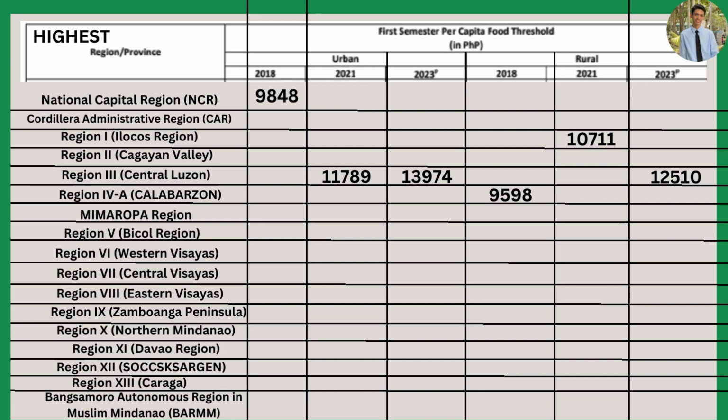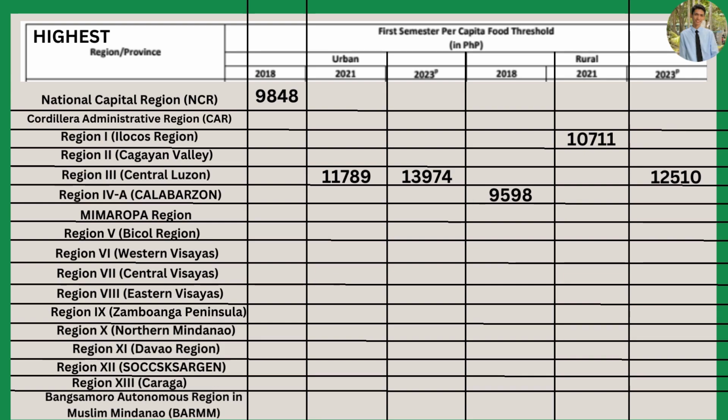So let's discuss the first semester per capita in terms of food threshold in the Philippines. It is the highest. In urban in 2018, the National Capital Region consists of 9,848, while in 2021 it was Region 3, the Central Luzon, consists of 11,789, while in 2023 it was Region 3 again, consists of 13,974.